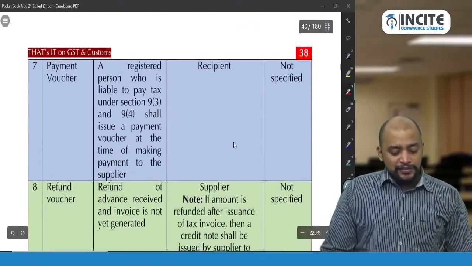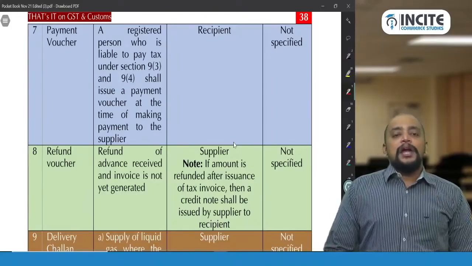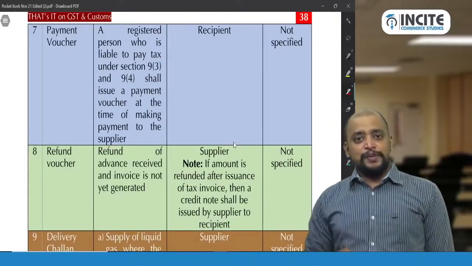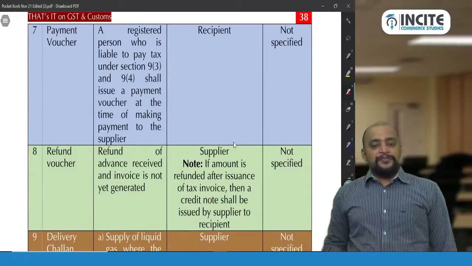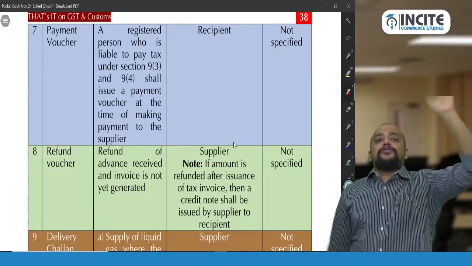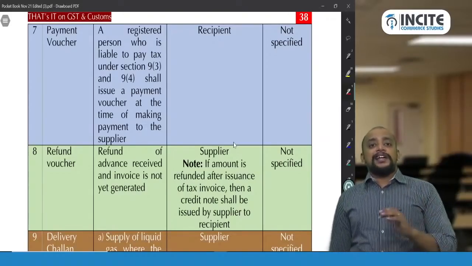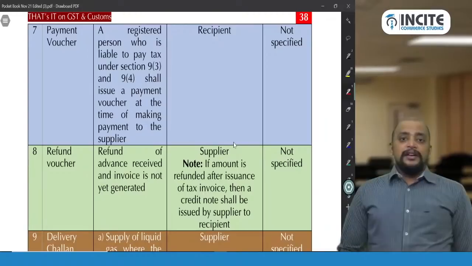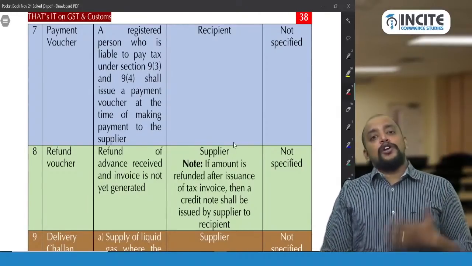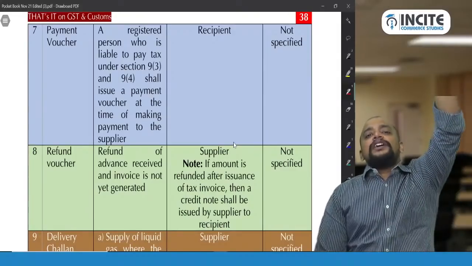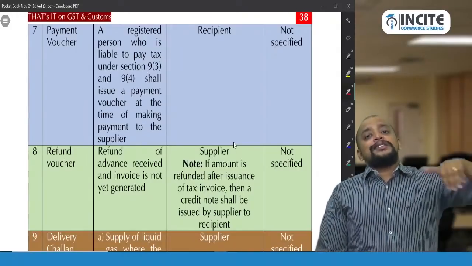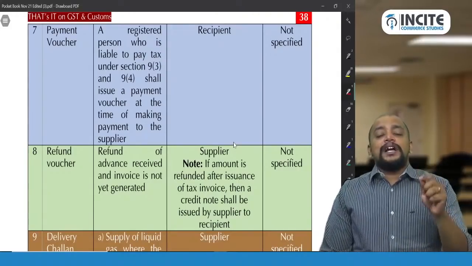On the other hand, there is something called a payment voucher. A payment voucher is given by recipient to supplier, not by supplier to recipient. The recipient gives this payment voucher in case of RCM. So in case of RCM, whenever the recipient makes payment to the supplier, the recipient has to give a payment voucher to the supplier, evidencing the payment that has been made. When the supplier is unregistered, does the payment voucher come, or always? Always. An invoice is given by recipient to supplier only when the supplier is unregistered, but a payment voucher will always come whether the supplier is registered or unregistered, provided it is covered under RCM.